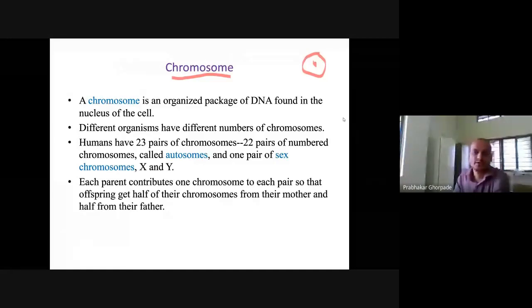Out of these, 22 pairs are autosomes, and one pair is a sex chromosome, that is, it contains X and Y or X and X. In males, it contains X and Y, and in females, the sex chromosome is XX. Each parent contributes one chromosome to each pair, so offspring get half of their chromosomes from the mother and half from the father.